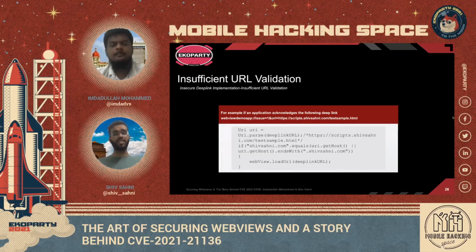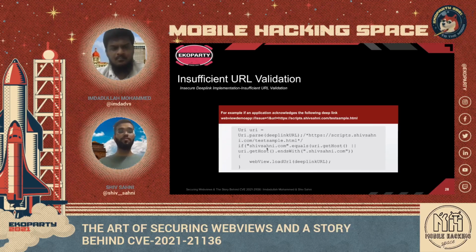Now let's understand the second use case, which is insufficient URL validation. We have a similar deep link over here as well. We have the demo app, and it also has a URL. Once this deep link is triggered, this particular URL would be loaded in the web view.